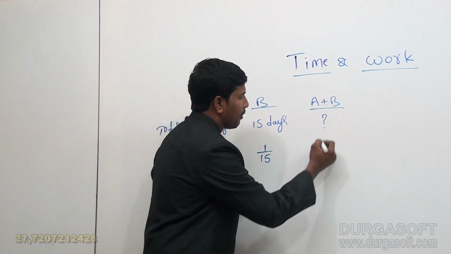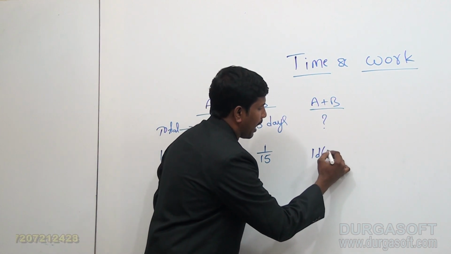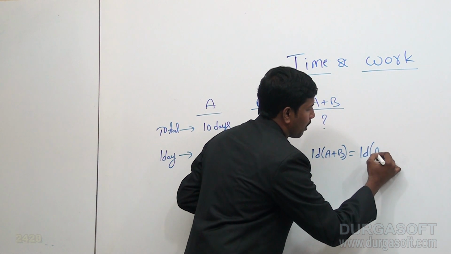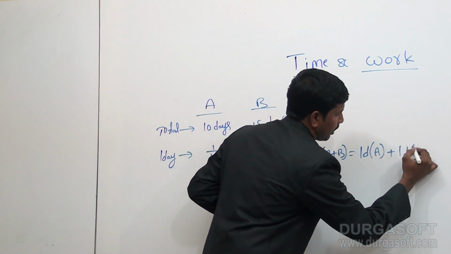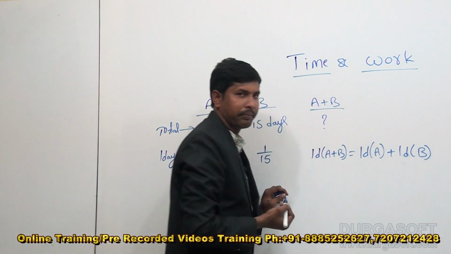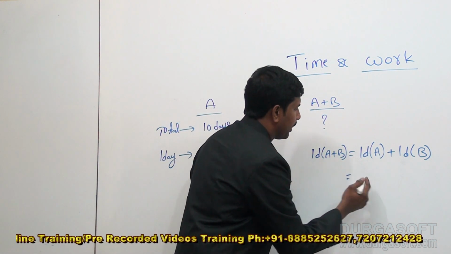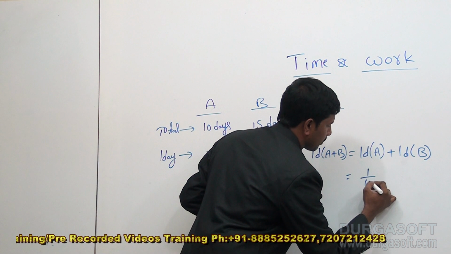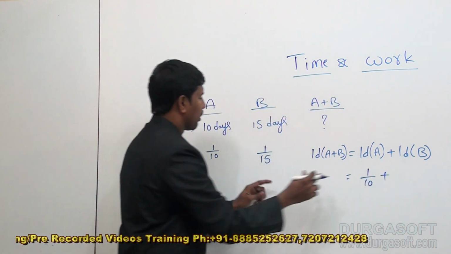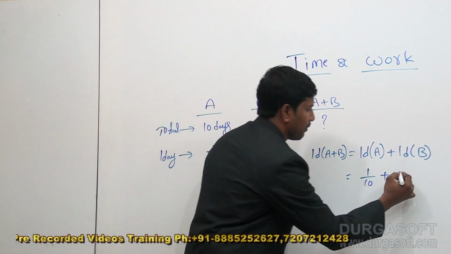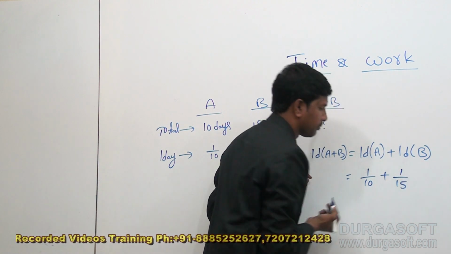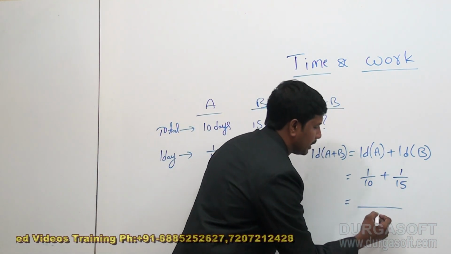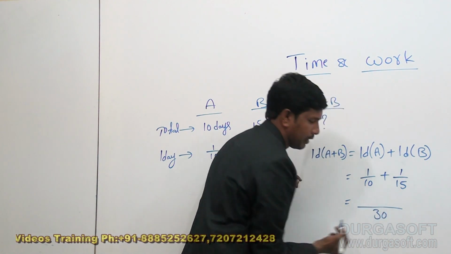So 1 day work of A and B is equal to 1 day work of A plus 1 day work of B. Clearly 1 day work of A is 1 by 10 plus 1 day work of B is 1 by 15. If we calculate this, LCM is 30.